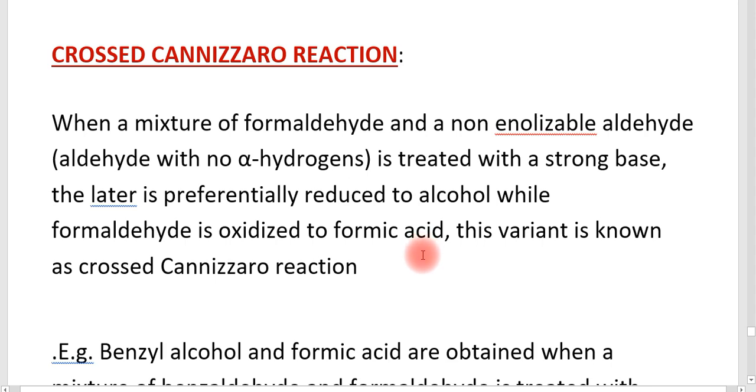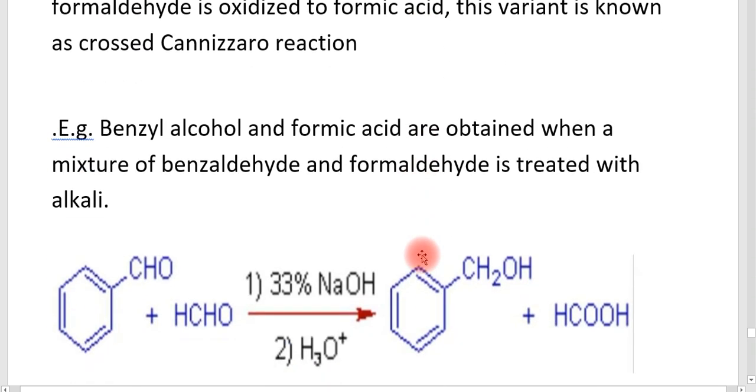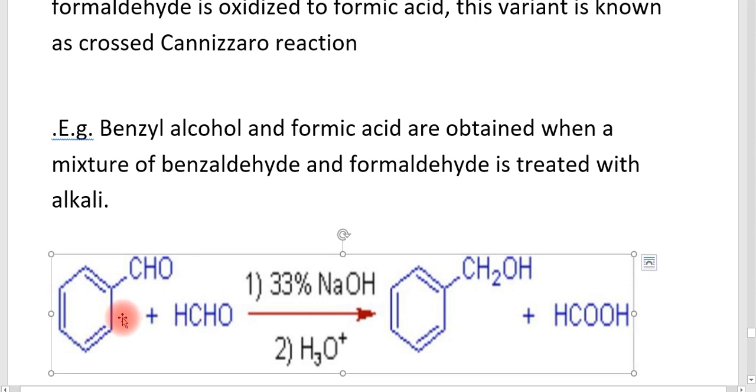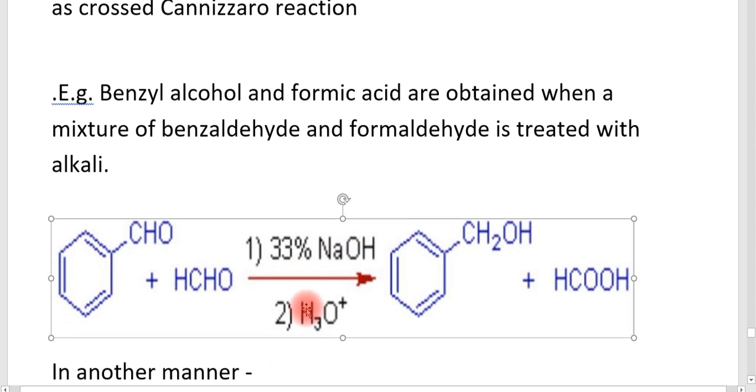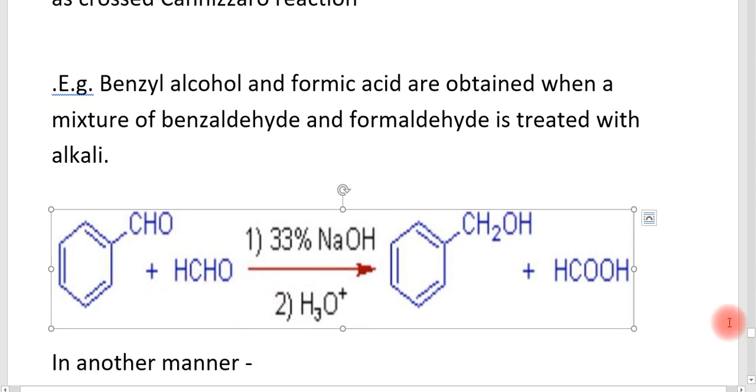This reaction is known as the Crossed Cannizzaro reaction, and that is shown here. The formaldehyde is treated with benzaldehyde, the other aldehyde that doesn't have an alpha hydrogen. When it is treated in the presence of a strong base, the formaldehyde is converted into formic acid and the other aldehyde is converted into an alcohol.